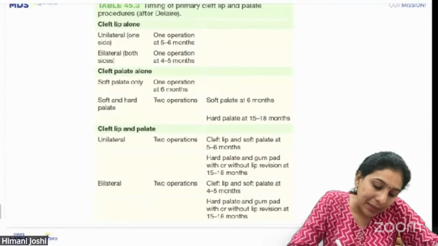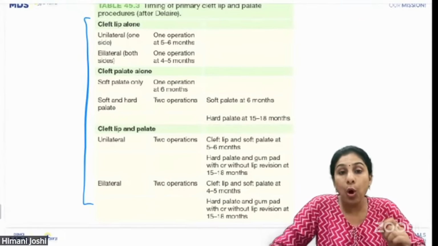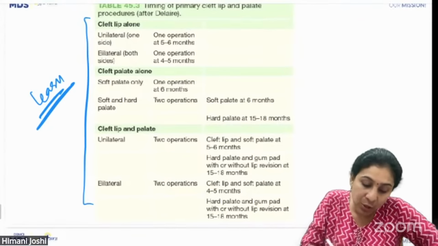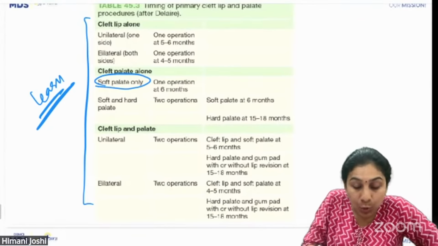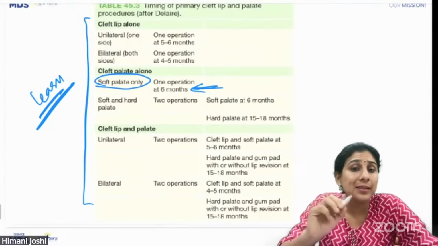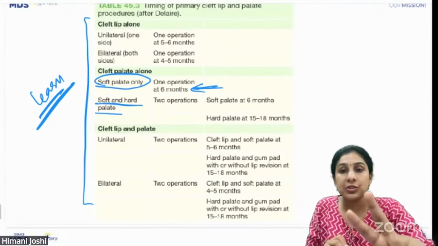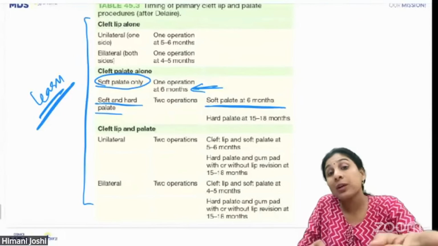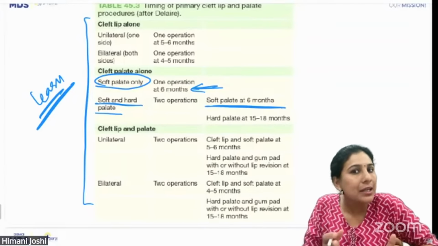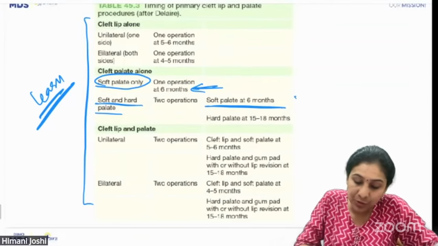So this is a delayed Love and Bailey given table which is there in the notes, which you all need to learn. This is the split timing of different cases, that if it is only a soft palatal cleft, you can do one operation at 6 months itself, because that is not related to maxillary growth. But if it is a soft plus hard palate, you have to do two surgeries. You can do soft palate at 6 months, or you can even do soft palate with lip surgery. And the hard palate, which is related to maxillary growth, you can do at 9 to 18 months. So two surgeries at different times. All right, so this is the timing.